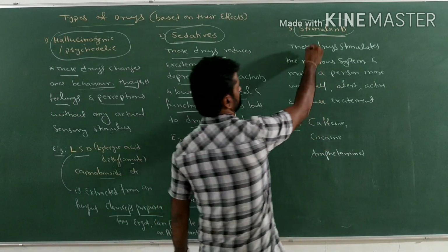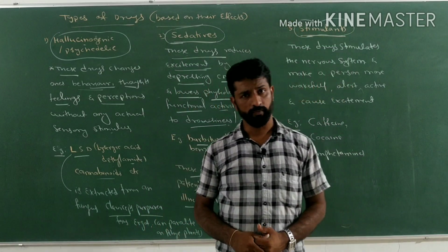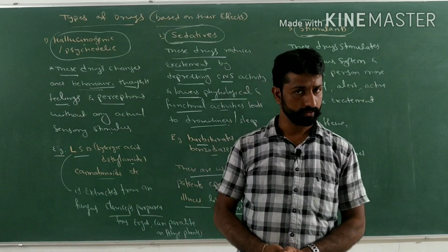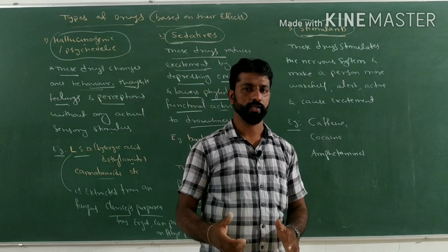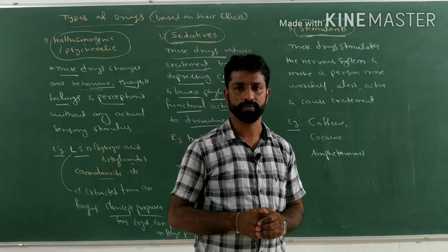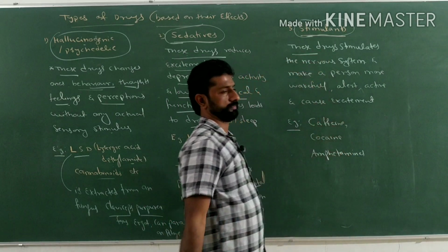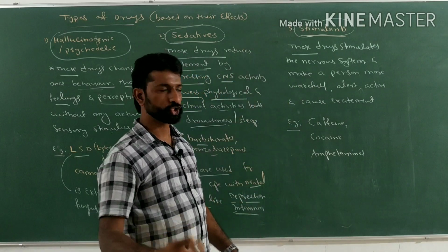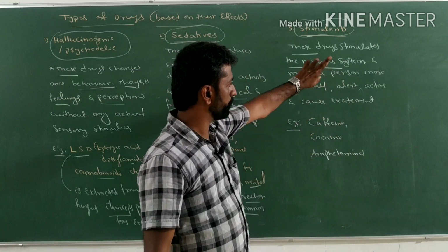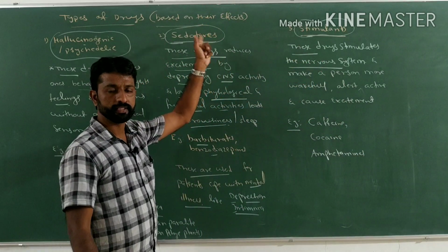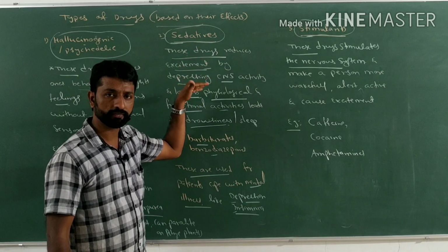The next category of drug based on their effect is stimulants. Commonly we consume one of these stimulants in our day-to-day life, but we are not aware of it properly. Let us first know what stimulants are. These are the drugs which stimulate the nervous system, which is opposite to the action of sedatives. Sedatives reduce the excitement and the function of the nervous system.